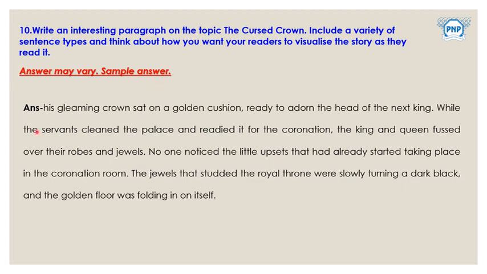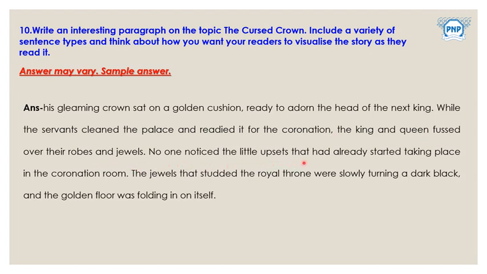Sample answer. Okay, it's the story about a crown, which is a cursed crown. Let's check the sample answer. His gleaming crown sat on a golden cushion, ready to adorn the head of the next king. While the servants cleaned the palace and readied it for the coronation, the king and queen fussed over their robes and jewels.